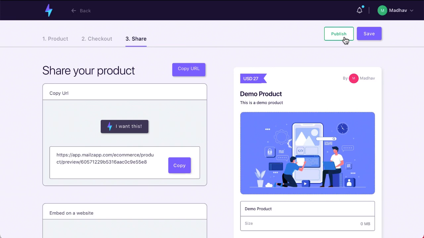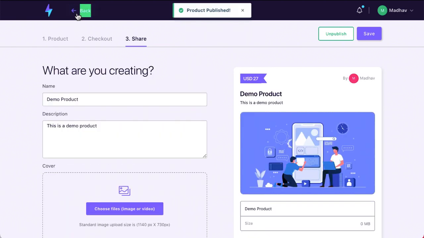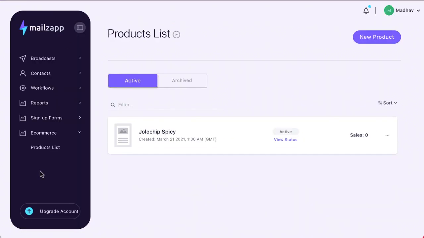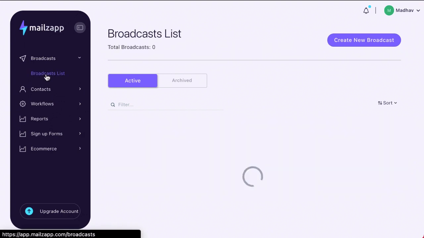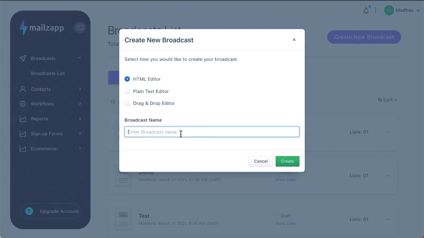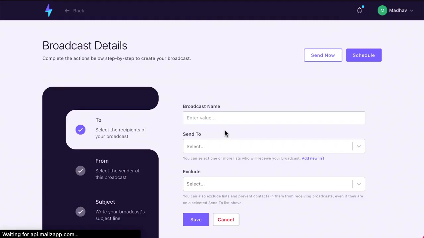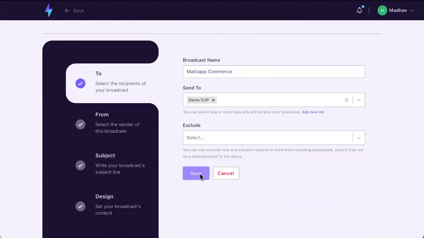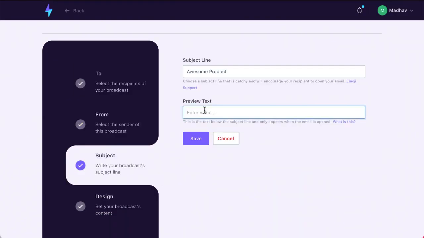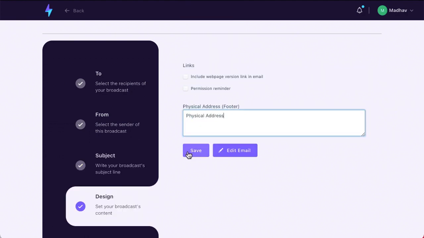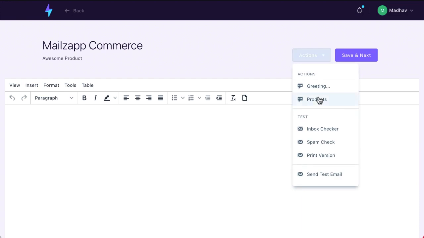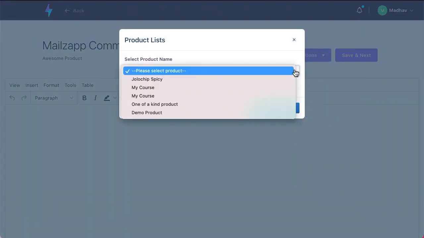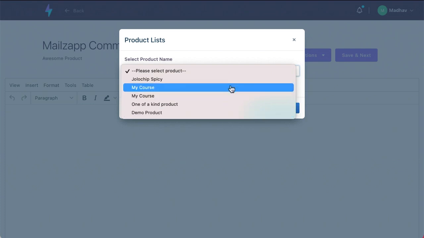So the moment you publish this, when your product has been published, when you go back, you can have your new product that is created, and you can immediately. Now let me just show you the feature that I wanted to show you earlier. When you come to this stage, you can straight away go ahead and embed the product. This is the product that I just created.